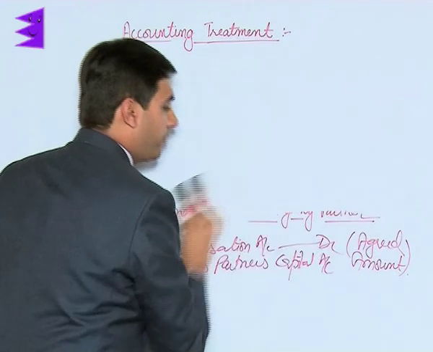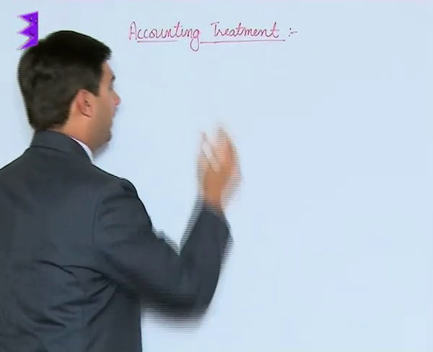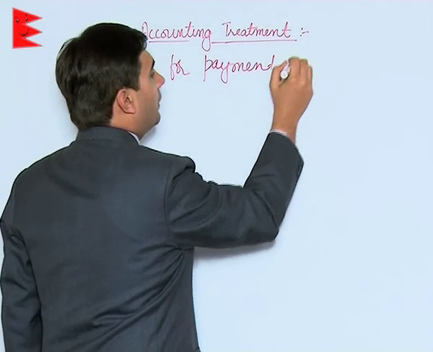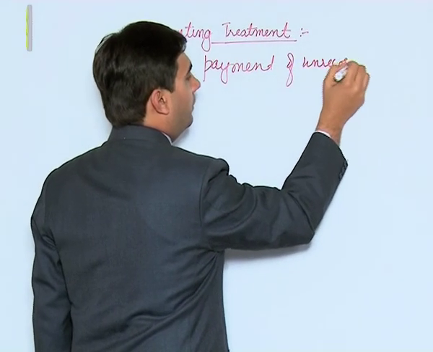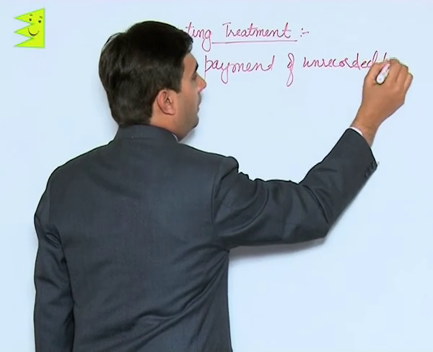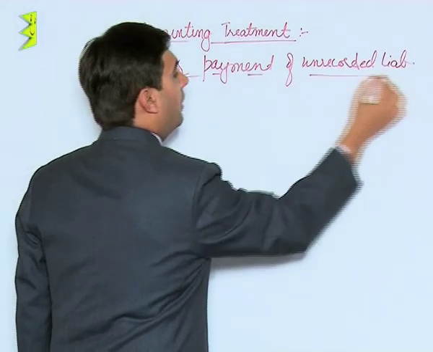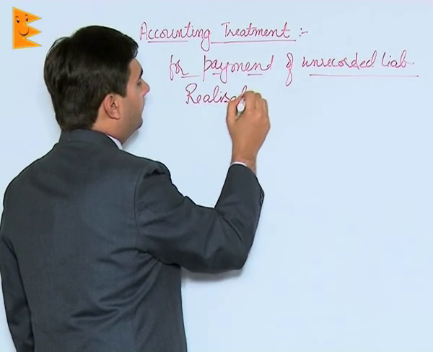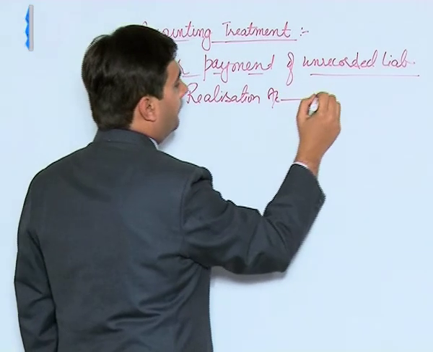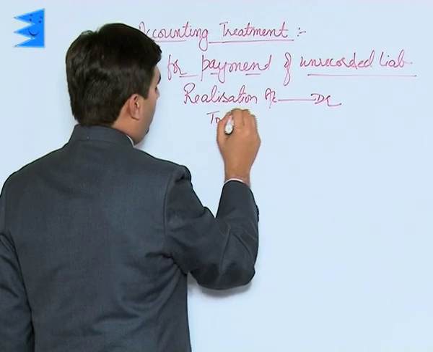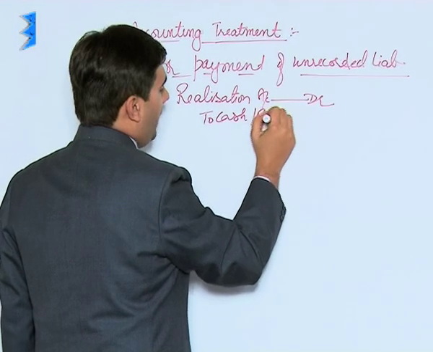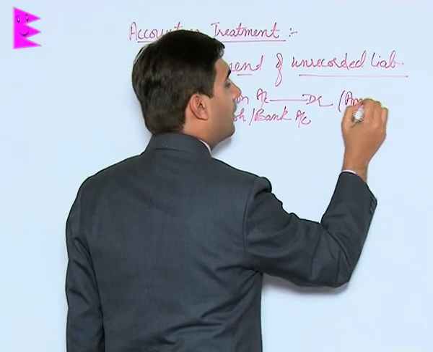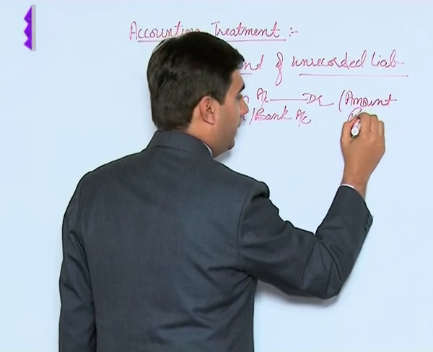The journal entry for payment of unrecorded liabilities, we will pass this journal entry, that is realization account debited to cash or bank, whatever be the situation, and this is the amount paid.